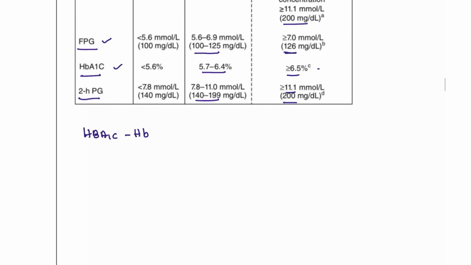Why is HbA1c the best? It is glycosylated hemoglobin. So this test is best to review the treatment protocol, to see whether the treatment is working or not for this patient's progression, because it tells us how the glucose has been elevated over the last 3 months.